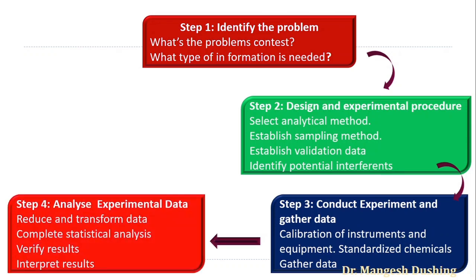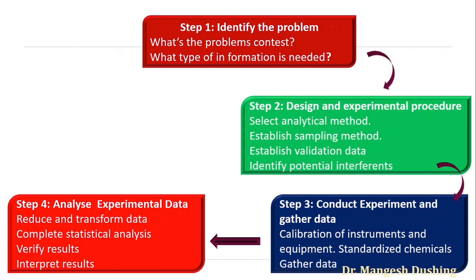The fourth step is analysis. Analyze the experimental data. After getting the data at the end of the experiment, we have to reduce and transform the data. The various data and tables we get after the experiment, we have to reduce and transform into some authentic table.